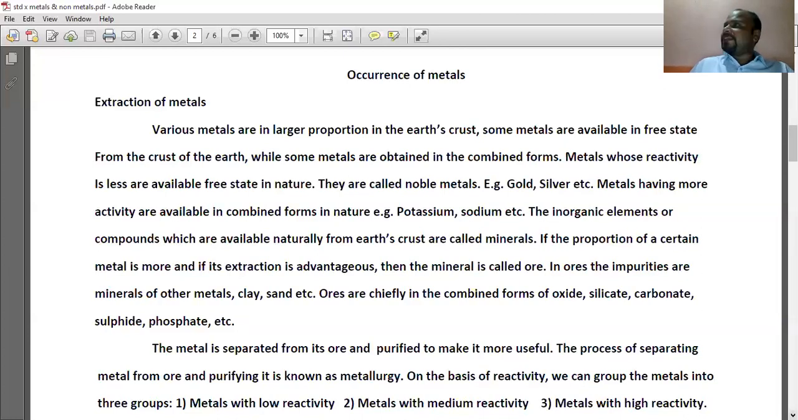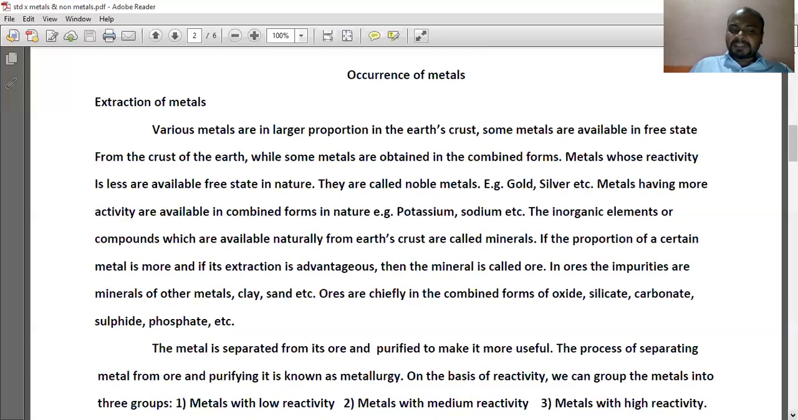On the basis of reactivity, we can group the metals into three groups: metals with low reactivity, metals with medium reactivity, and metals with high reactivity.